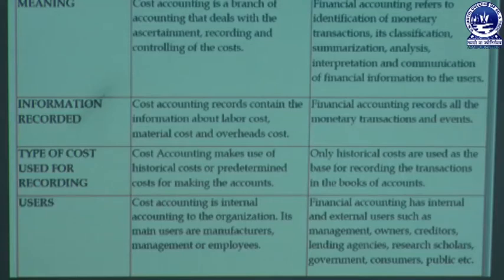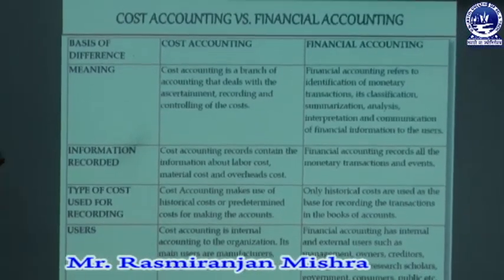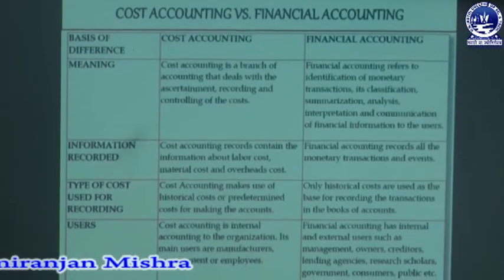But in case of financial accounting, there are different types of users involved, either directly or indirectly, such as management, owner, shareholders, creditors, different lending agencies, regulatory bodies, research scholars, government, consumers, customers, public. Everybody is directly or indirectly associated with financial accounting, which is not so in cost accounting. That is the basic difference between cost accounting and financial accounting in terms of users.